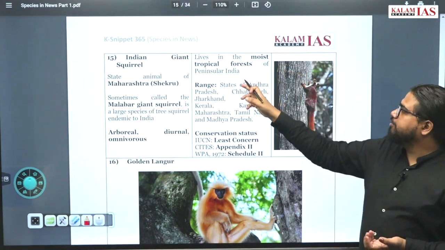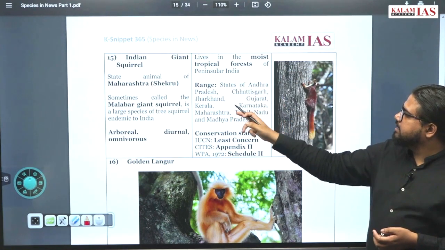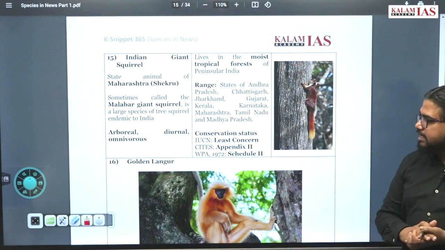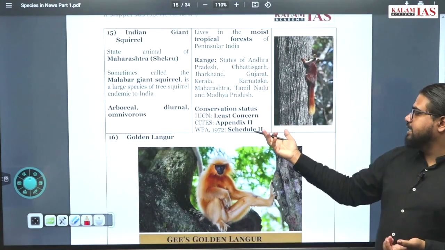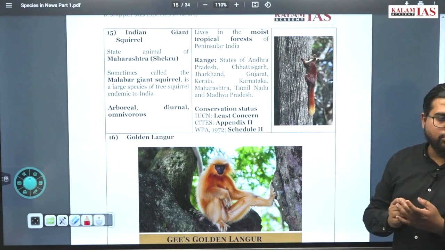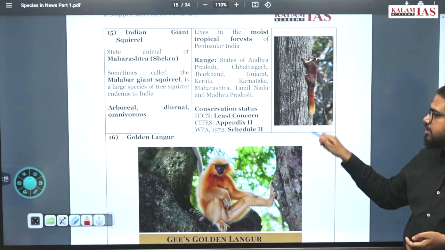Lives in moist tropical forest of peninsular India. Range from Andhra Pradesh, Chhattisgarh, Jharkhand, Gujarat, Kerala, Maharashtra, Tamil Nadu. Whole southern range states are there. Conservation status is least concern. CITES Appendix 2, Wildlife Protection Act Schedule 2 species it is. This is how it looks.